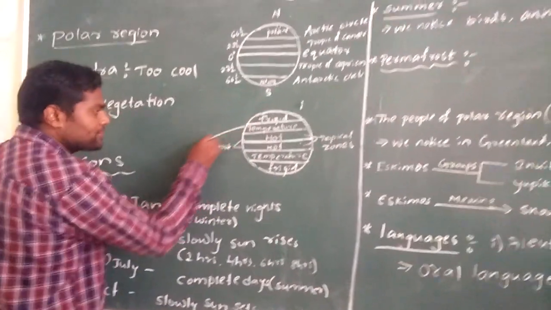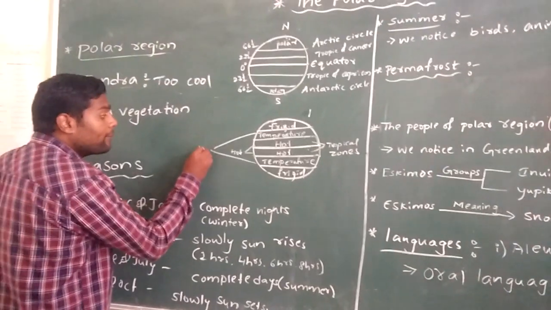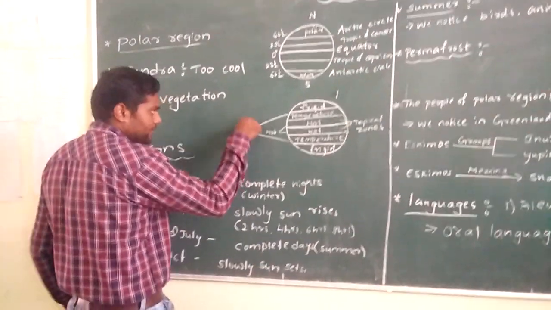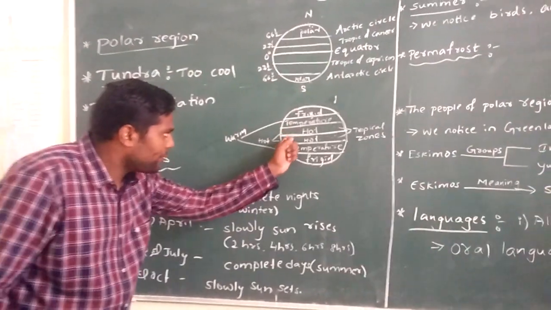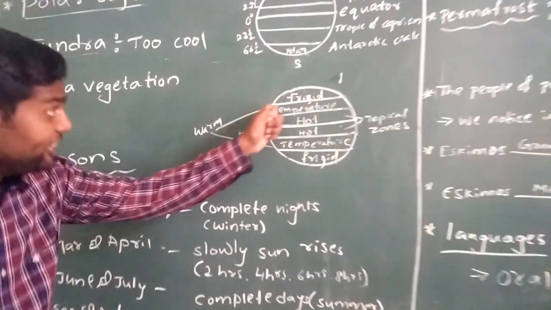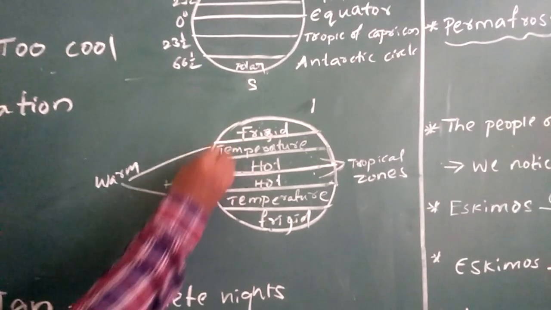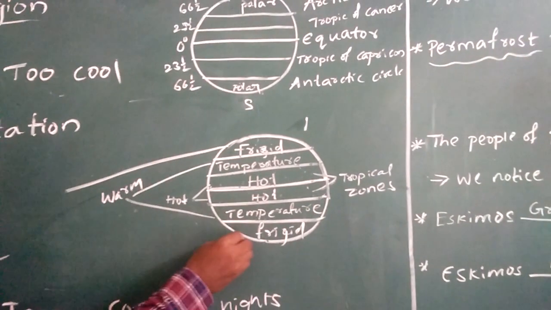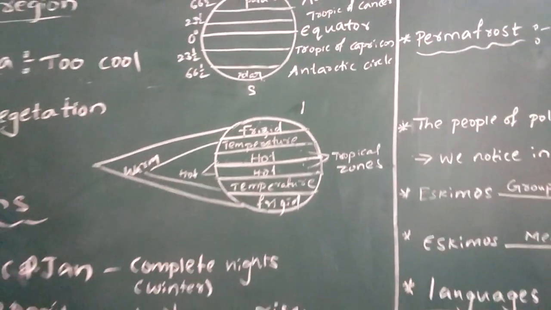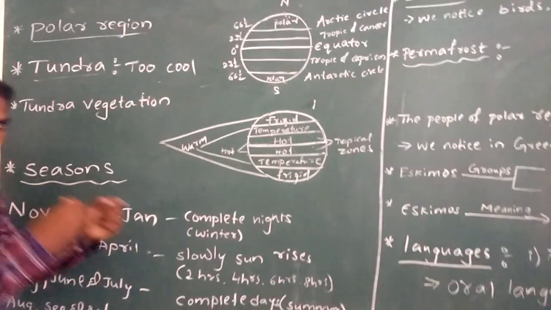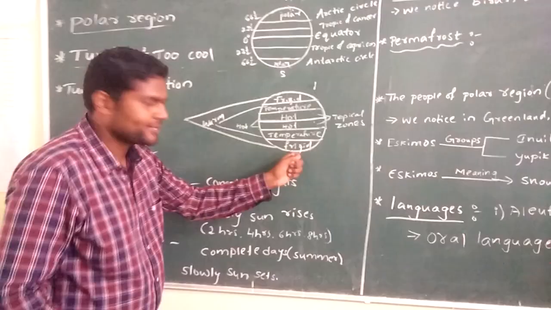So these two places may experience warm conditions. You see, these two places experience hot conditions. These two places experience warm conditions, a little bit hotter. But coming to these two places, it is very far from the equator. Sun rays may not fall vertically on these two places.